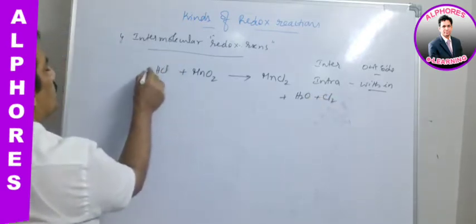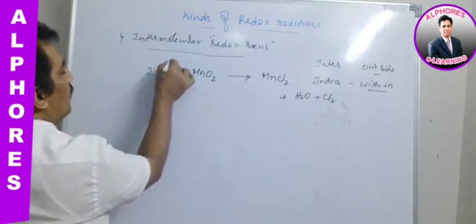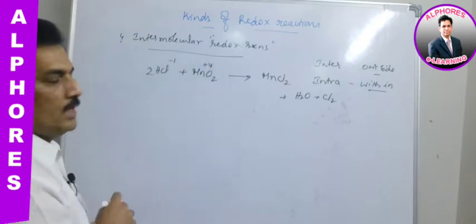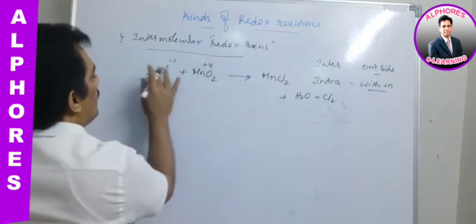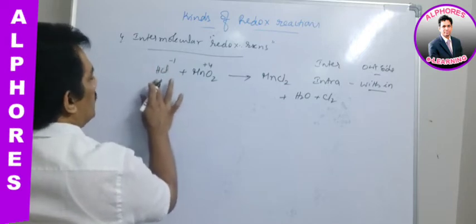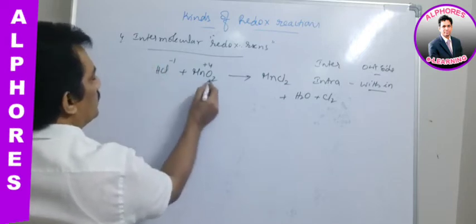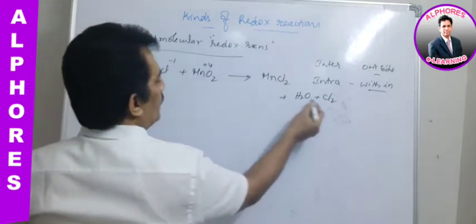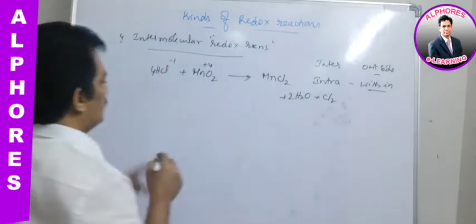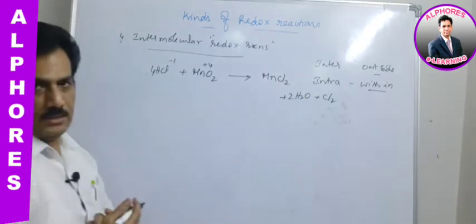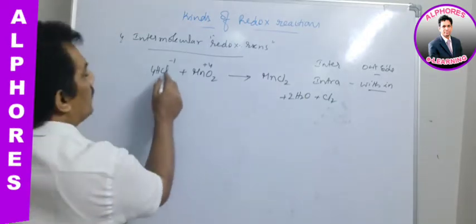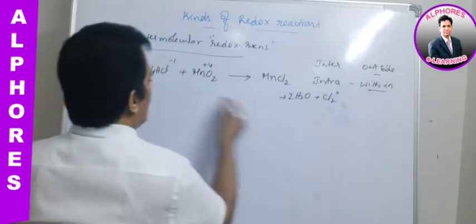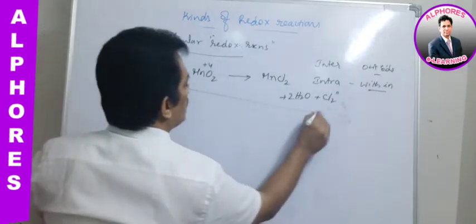Here you can observe Cl is now -1, Mn is +4, and in this case, chlorine, your H2O, we have to consider 2 oxygen atoms and 4 HCl, 2 H2O. Okay, now it is balanced. Here chlorine with -1 oxidation state is undergoing oxidation.